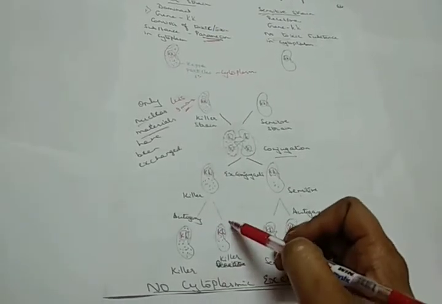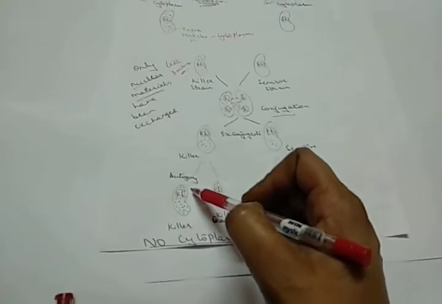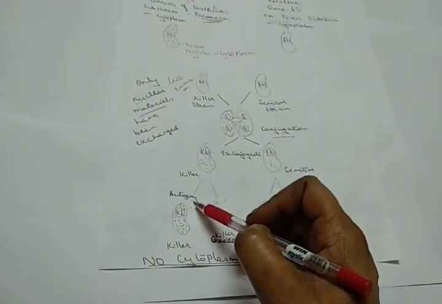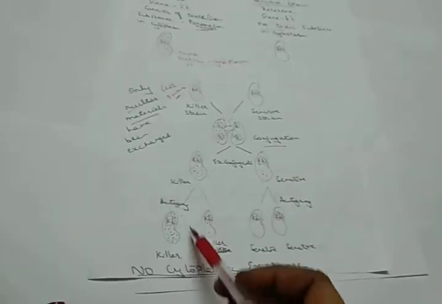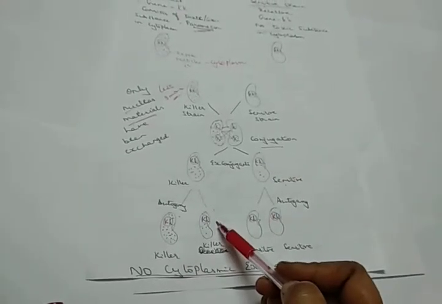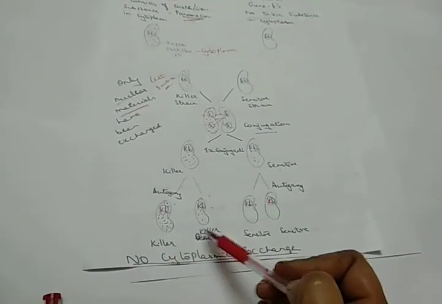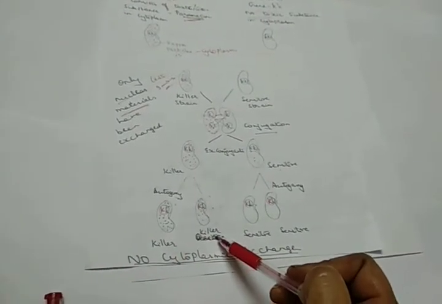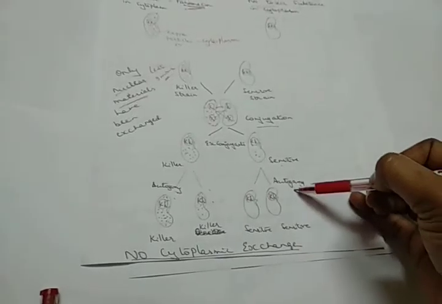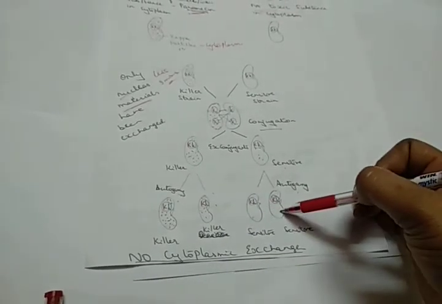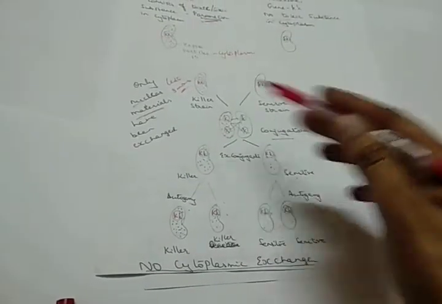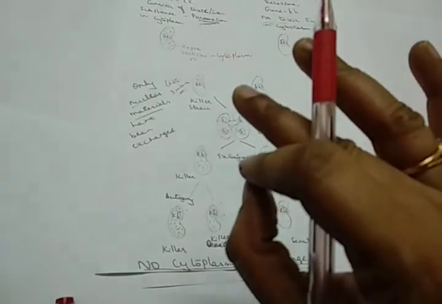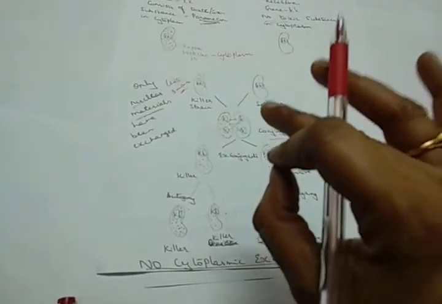Then they undergo the process called autogamy. Autogamy refers to the self-fertilization process. During self-fertilization, they undergo reproduction, where you get back the two same killer strains. With the sensitive, when autogamy takes place, you get back the same sensitive strains. So this happens where there is less than 3 minutes of conjugation.